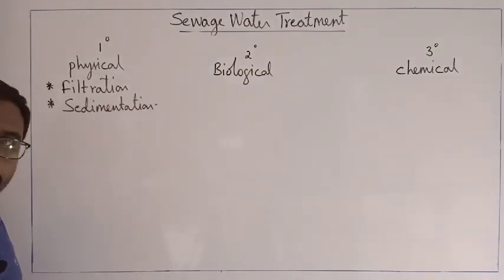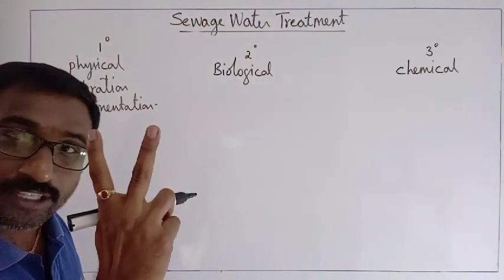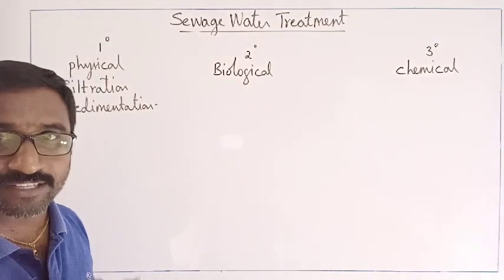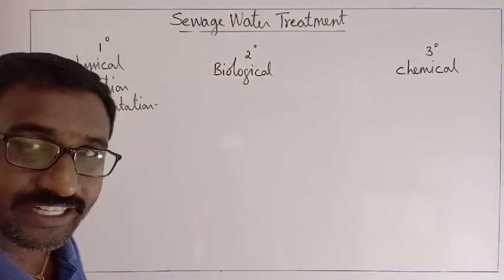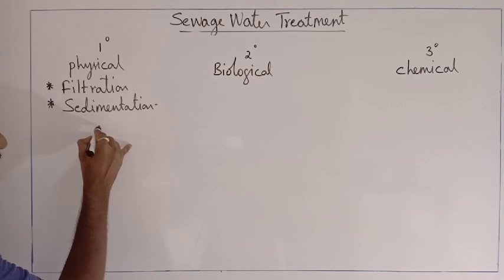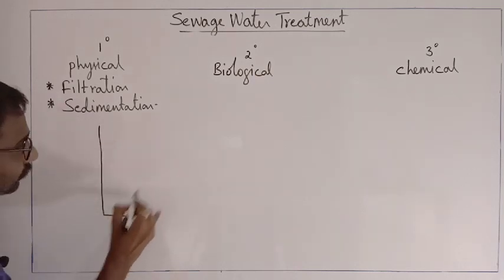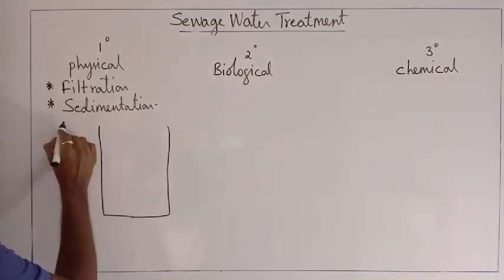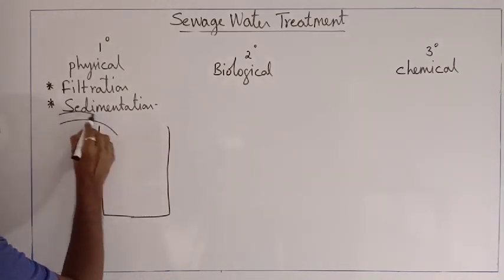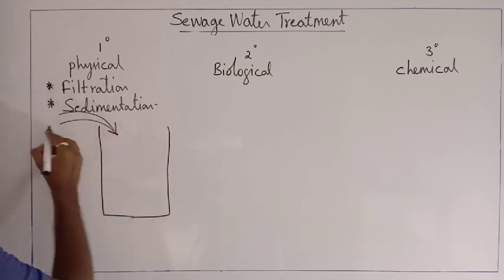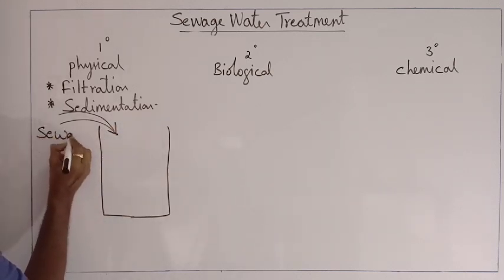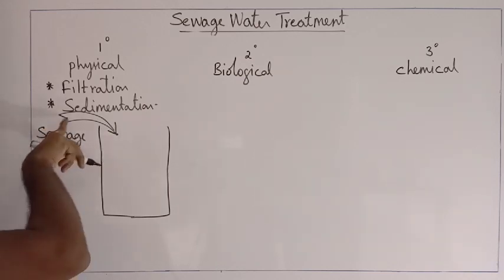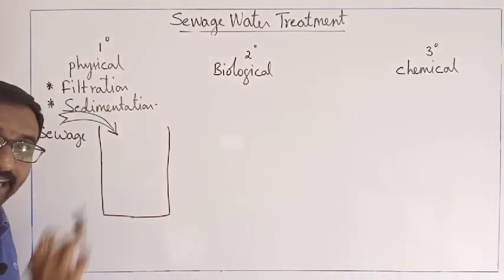So in the physical treatment, two processes will take place. First one is filtration and the second one is sedimentation. So imagine that this is the primary tank. Whatever the industrial effluents or the sewage is available, the sewage is collected and dumped into the primary tank.